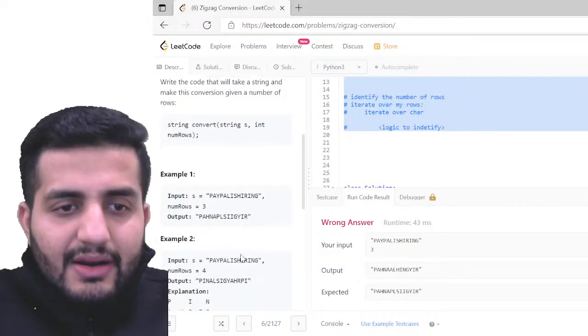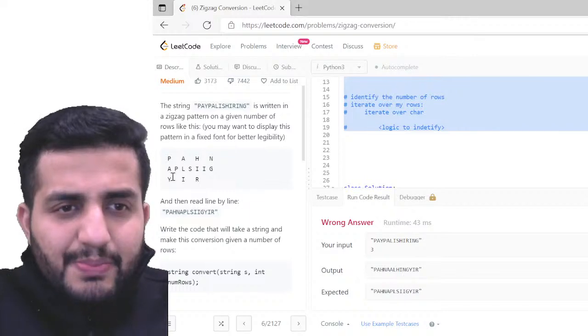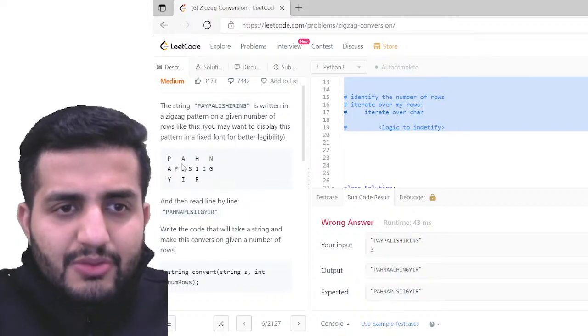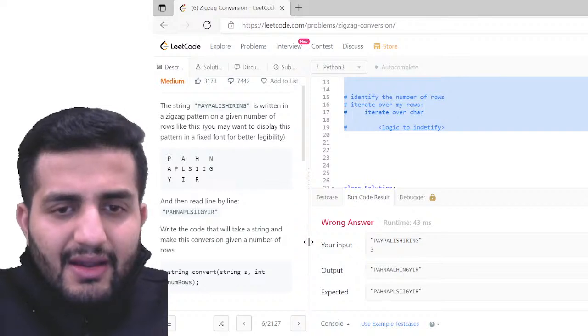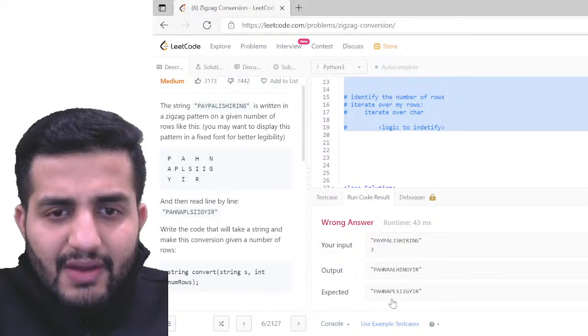Okay, right. I got it. So basically here, if I do it like this, PAY and then it should be PALI, right? So here it is actually not taking this, so PAHN, right? So PAHN is fine.